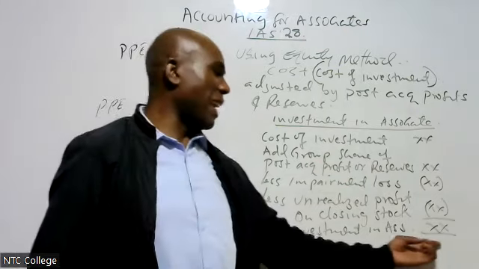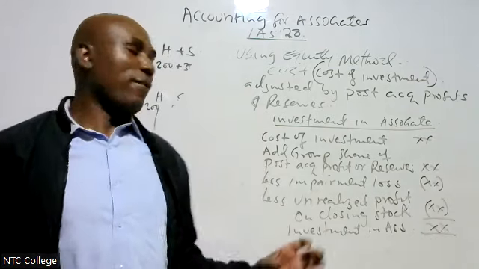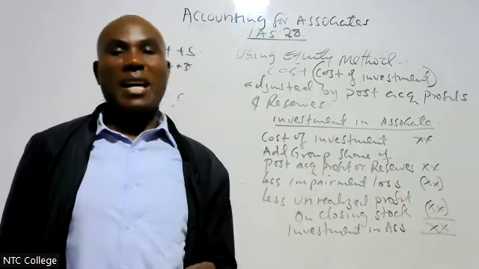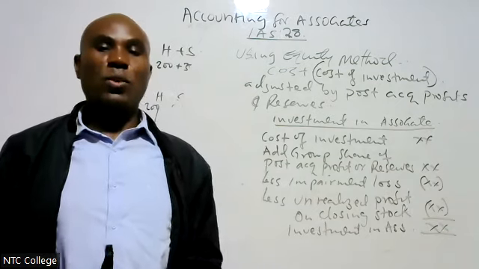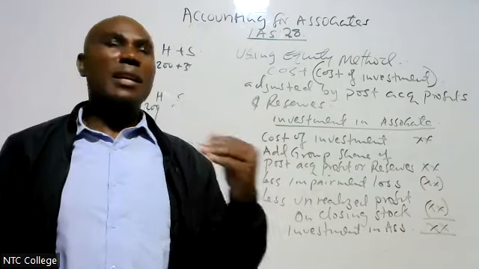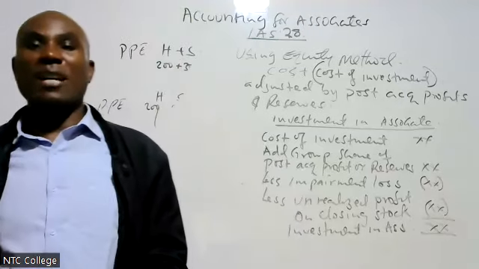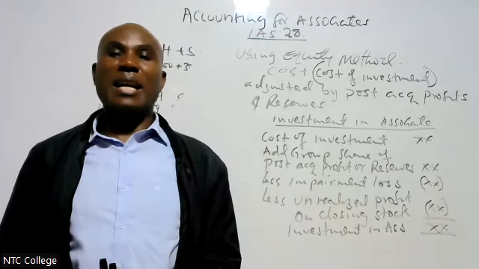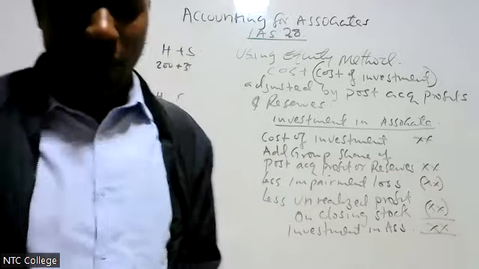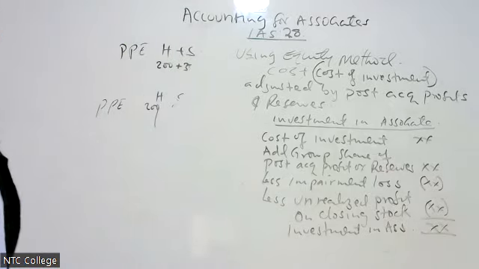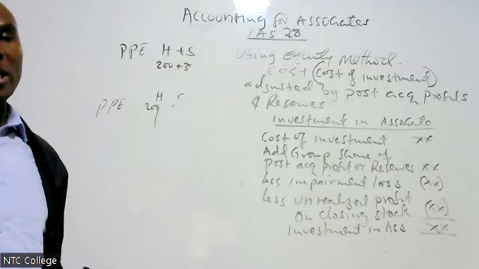Therefore, this investment in associate is recognized as a non-current asset in the balance sheet, where we recognize PPE, goodwill, and intangible assets. We have investment in associate. That is how we recognize an associate, but the bottom line is that assets and liabilities should not be consolidated.